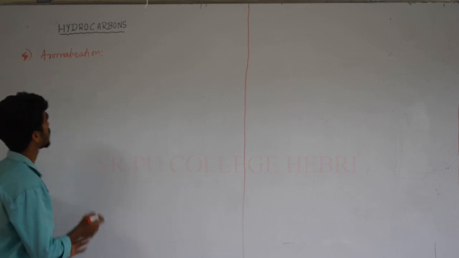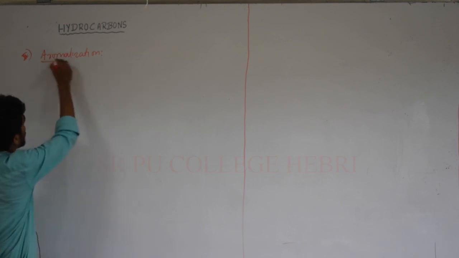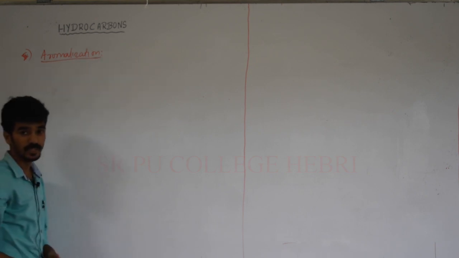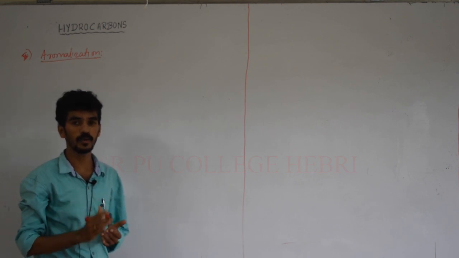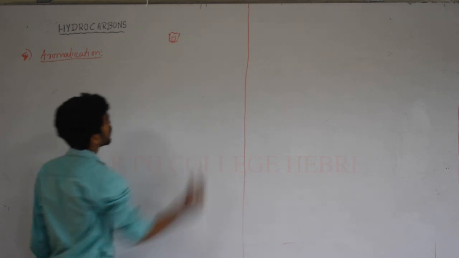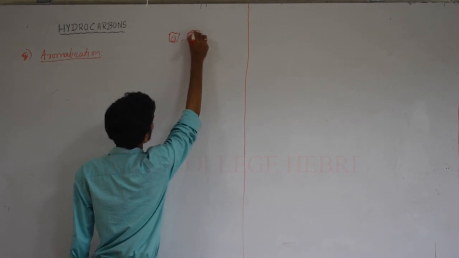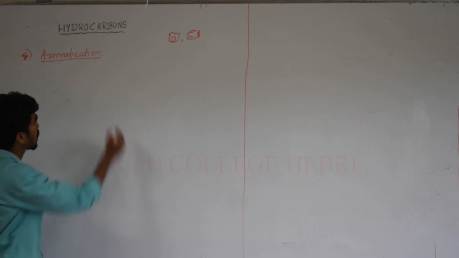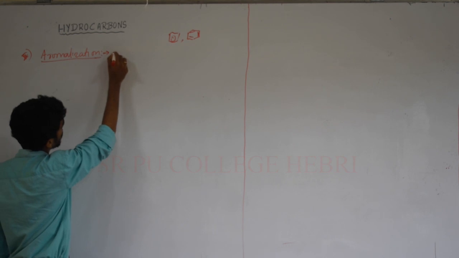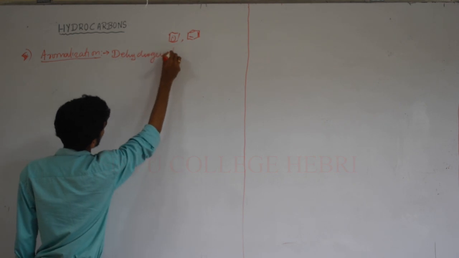Aromatic hydrocarbons we'll discuss in detail in upcoming classes, but we need aromatic compounds in these reactions, because here aromatization reaction means preparation of an aromatic compound from the alkane. The major condition is that a cyclic ring must be present, and alternate single bond and double bond must be present in an aromatic compound. Simply, we can say aromatization is a dehydrogenation process, so removal of hydrogen,